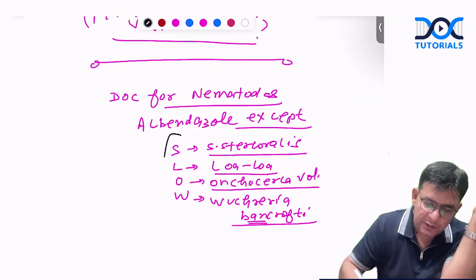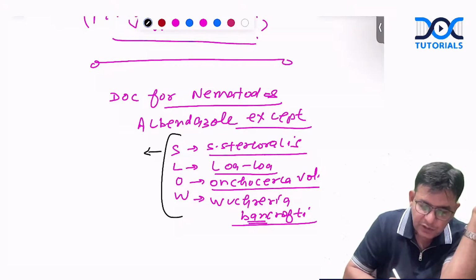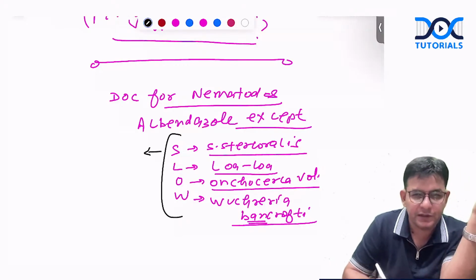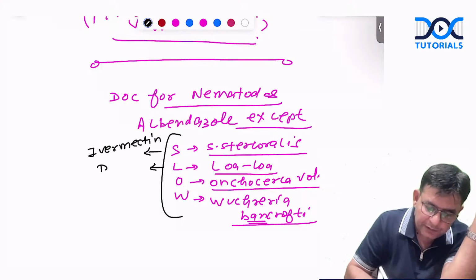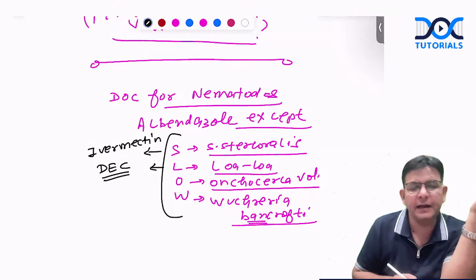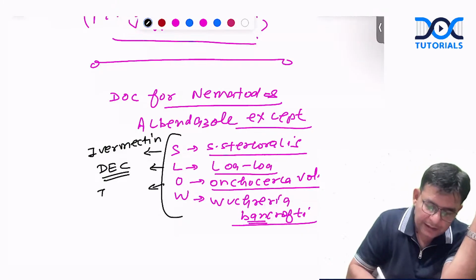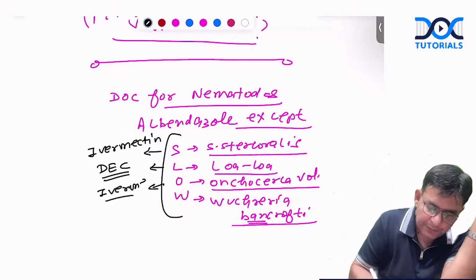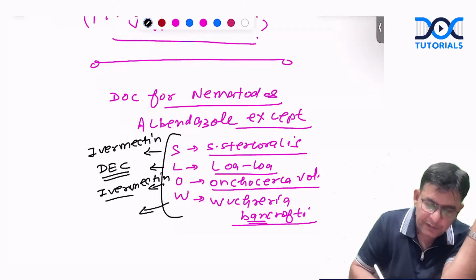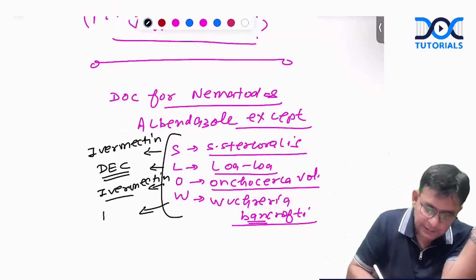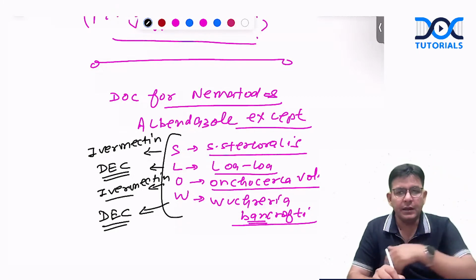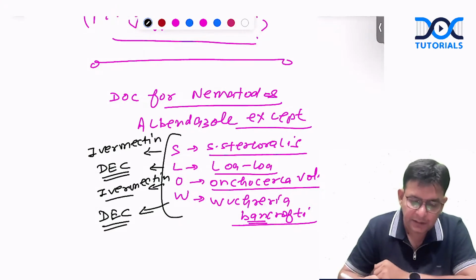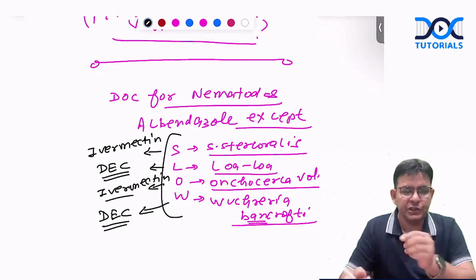Now, regarding these SLOW worms, you should know which particular drug is used. In Strongyloides stercoralis, ivermectin. For Loa loa, DEC, diethylcarbamazine. For Onchocerca, again ivermectin. And for Wuchereria bancrofti, for acute filariasis, the drug of choice is DEC, diethylcarbamazine.